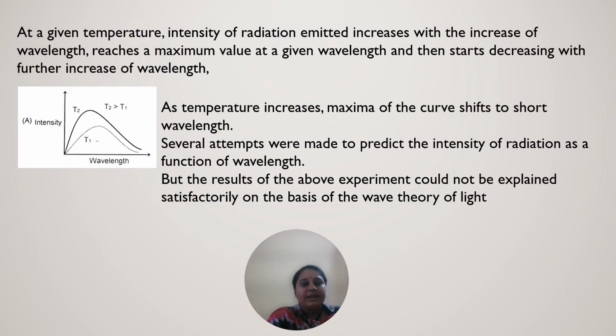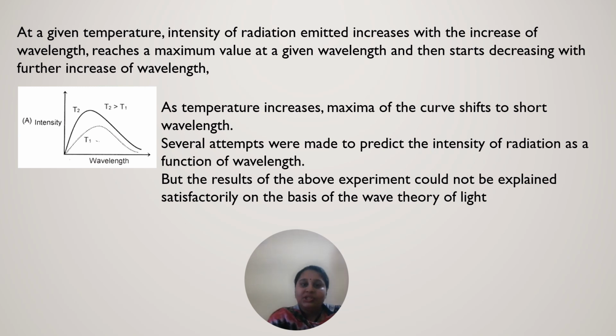At a given temperature, the intensity of radiation emitted increases with the increase of wavelength, and it reaches a maximum value at a given wavelength, and it starts decreasing with further increase in the wavelength. So first it increases, then it reaches the maximum, then it decreases.